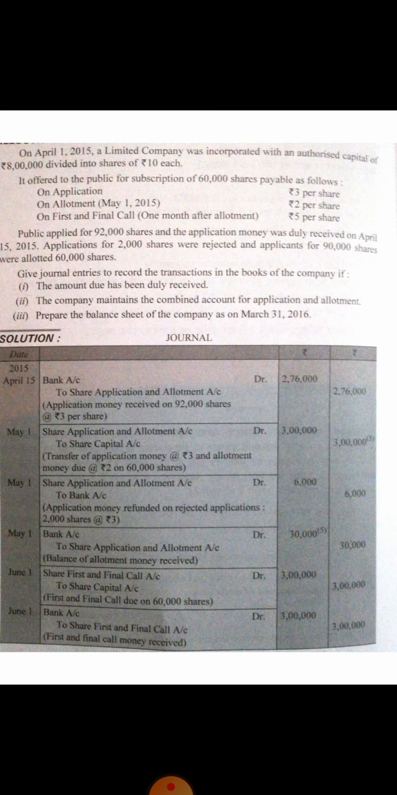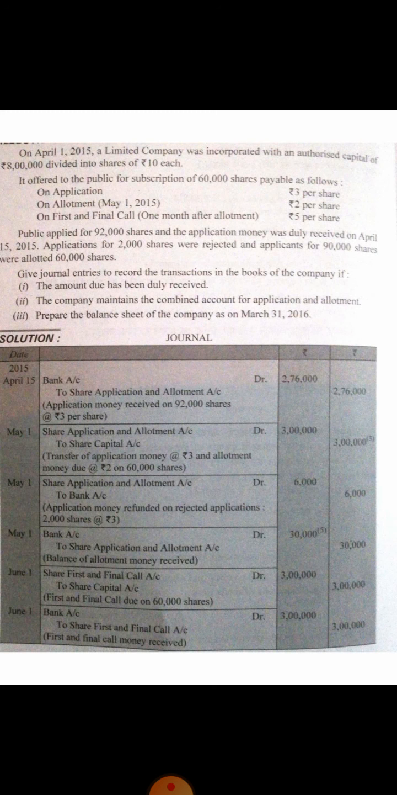In this question, it was clearly mentioned that applications for 2,000 shares were rejected. It means out of 92,000, 2,000 were rejected. Remaining 90,000, and applicants for 90,000 shares were allotted 60,000 shares. Clear? It means the number of allotted shares is 60,000. So application money will be 60,000 multiplied by 3, or you can jointly calculate the amount.